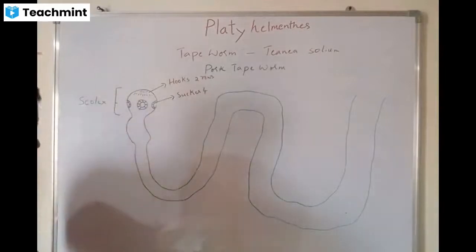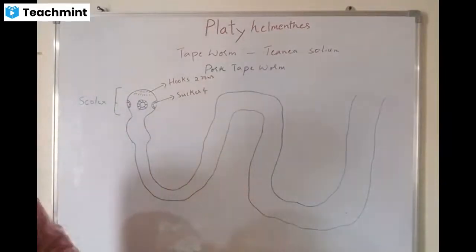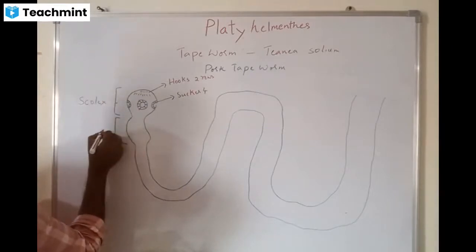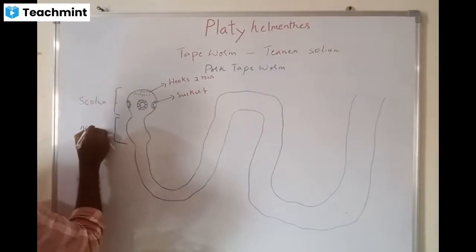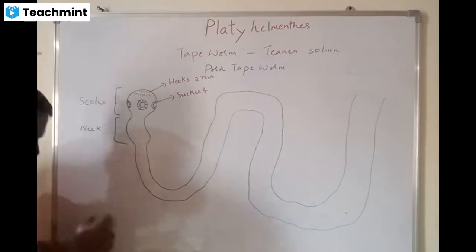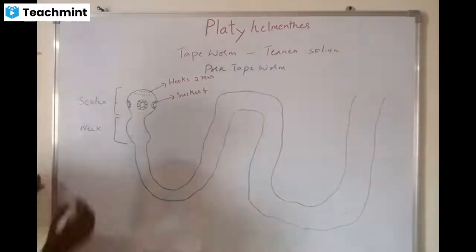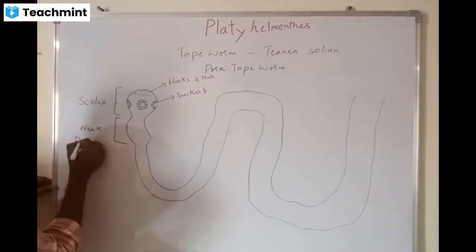and which extends into the neck region, which is also called the prostrobium.